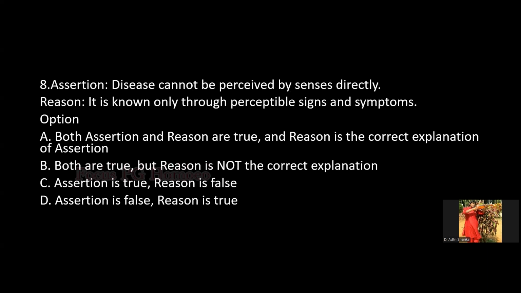Next question. Assertion: Disease cannot be perceived by the senses directly. Reason: It is known only through perceptible signs and symptoms. So in this question, option A is the right answer. Both assertion and reason are true. The reason is the correct explanation of the assertion.